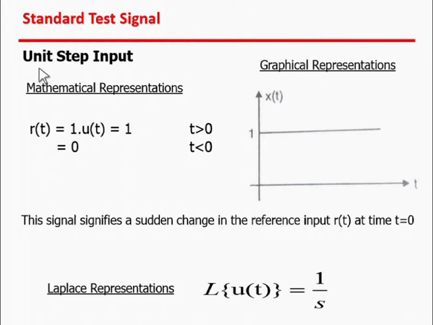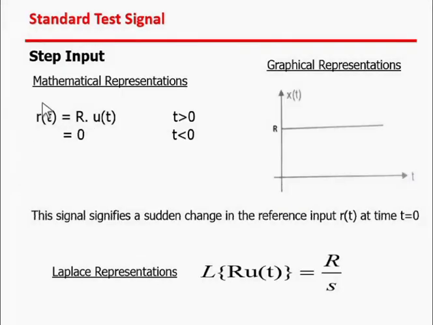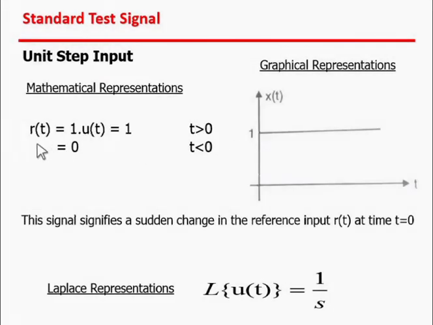Second one is the unit step input. Unit step indicates that its magnitude is unity, that means 1. The mathematical representation of the unit step input is given by r(t) equal to 1 u(t). In the previous step input, R indicates the magnitude, but in the unit step input, R becomes 1. That means its magnitude is 1.